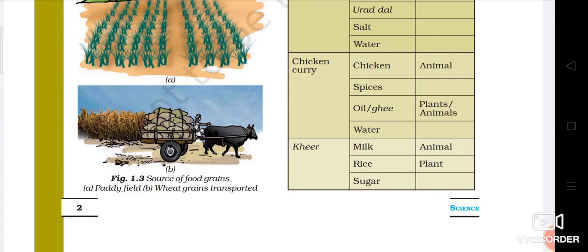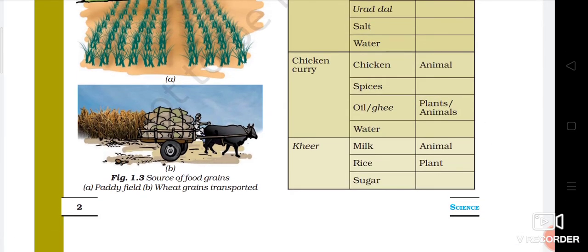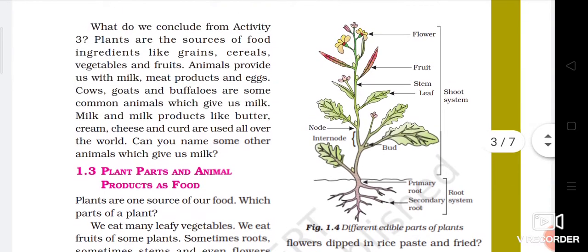Kheer: if you want to make kheer, what kind of ingredients do you require? Milk, rice, and sugar. Milk we get from the animal, rice from the plant, and sugar from the plants. So this way we can bifurcate the animal source and plant source.